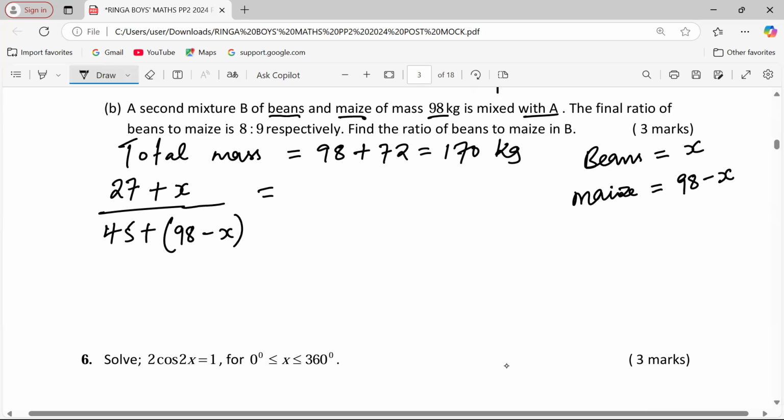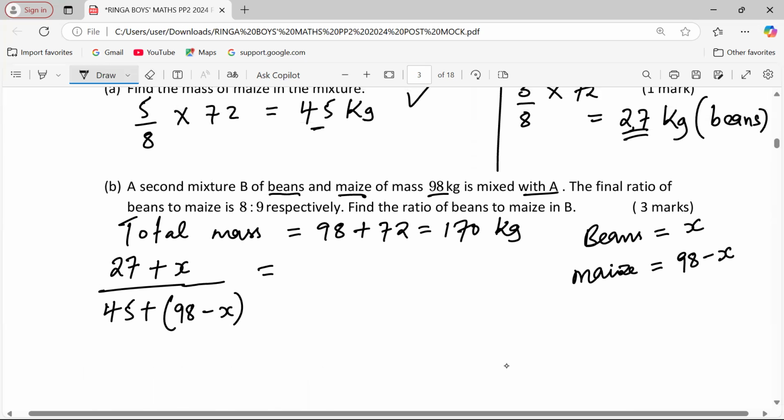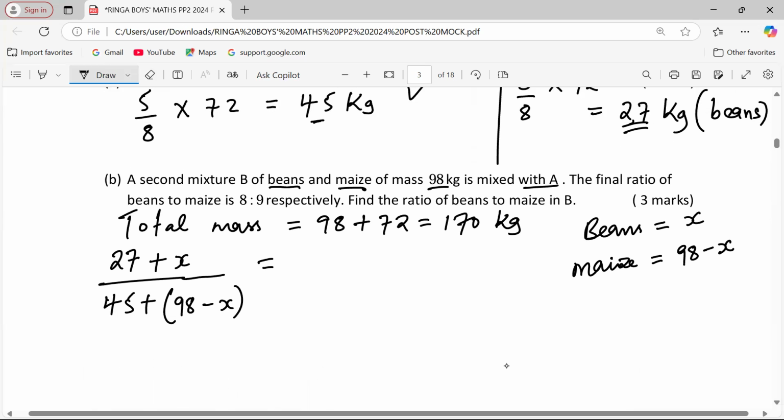Now, this new ratio is giving us 8/9. Yeah, 8/9. I hope in that analysis we are together. We are taking a mixture which is very new. We are getting a totally new mixture of 170 kgs, whereby we know that in the new mixture that we are bringing in, there is both beans and maize. And beans, we have allocated X kg. Then maize should be the balance now, 98 minus X.